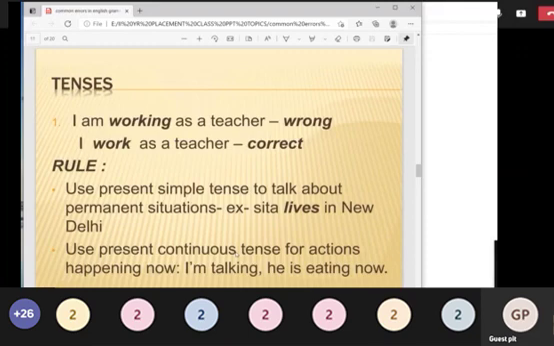That is a rule. Use present continuous tense for actions happening now. I am talking, he is eating now. So "I am working as a teacher" means that only now she is working as a teacher, not in the future and not in the past. If you are speaking about something permanent, she is a teacher, she was a teacher in the past and present and even in the future. She is not going to change her career, right? In that case, you have to use only the simple present tense, that is, I work as a teacher. If you know this simple rule, you will not have any confusion and you can very easily choose the correct answer, or spot the error.